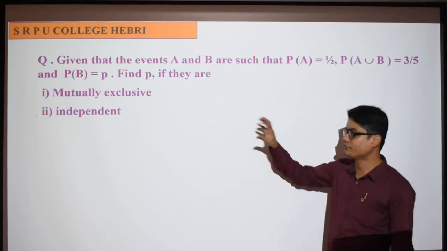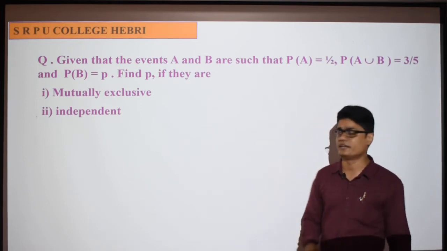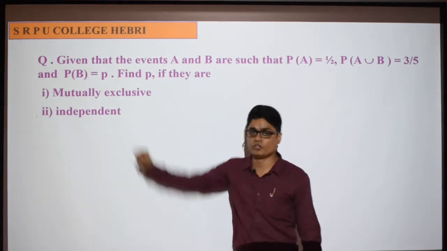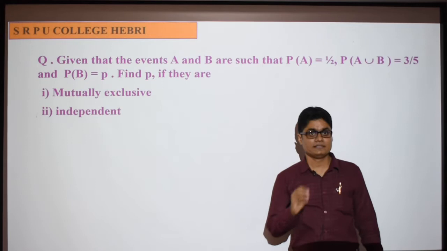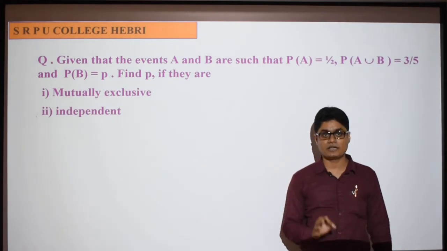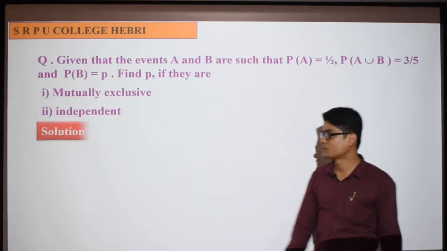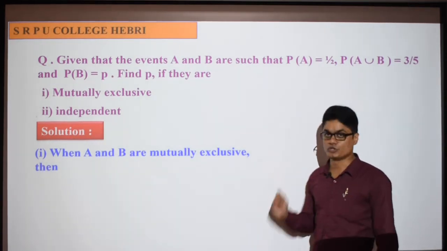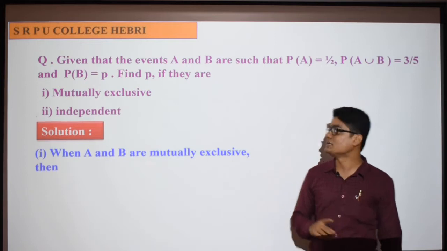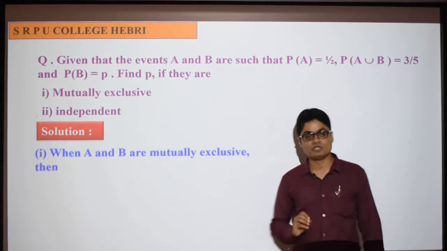Now using the definition of mutually exclusive and independent events, we are going to find out the value of probability of B using these two conditions. This is also an important question, okay, an easy question, observe carefully. Okay, so let me consider two events A and B that are mutually exclusive.